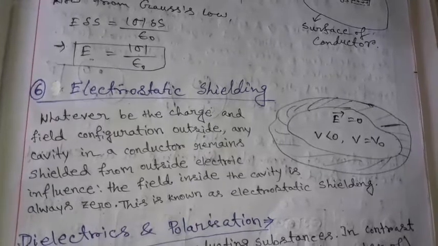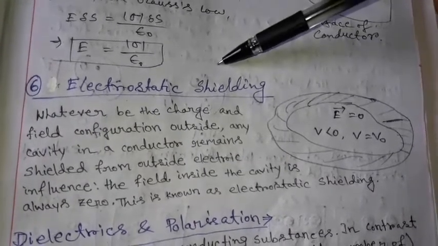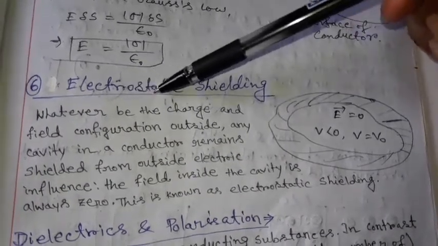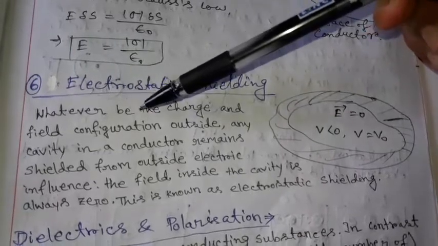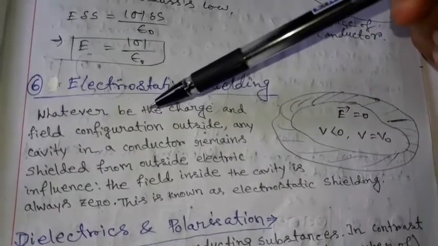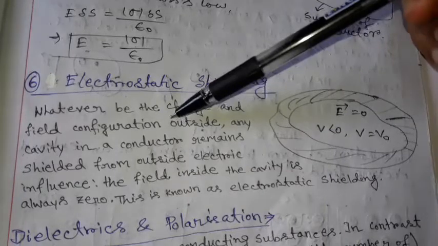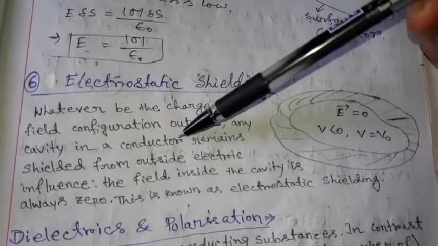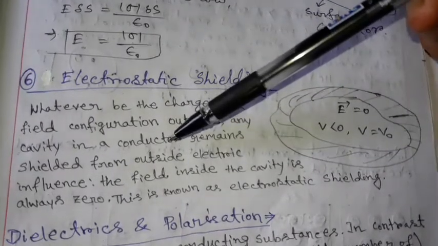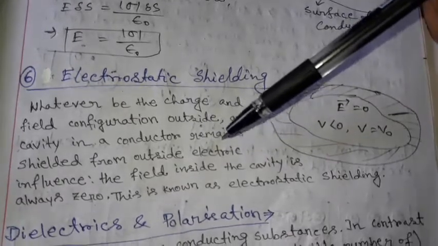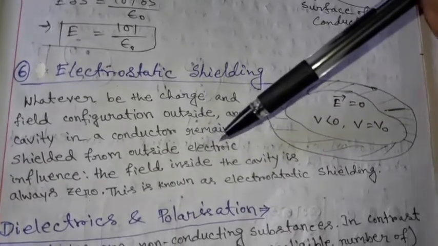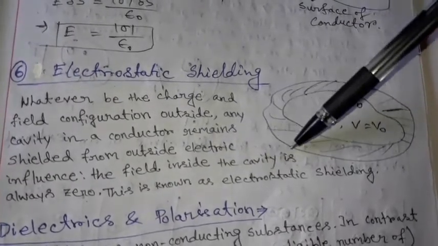Today our first topic is electrostatic shielding. Whatever be the charge and field configuration outside, any cavity in a conductor remains shielded from outside electric influence. The field inside the cavity is always zero. This is known as electrostatic shielding.